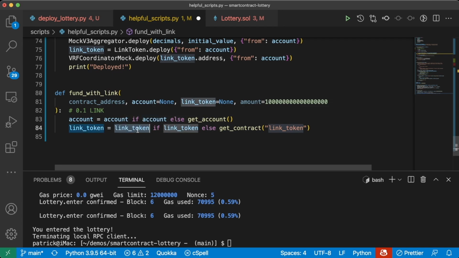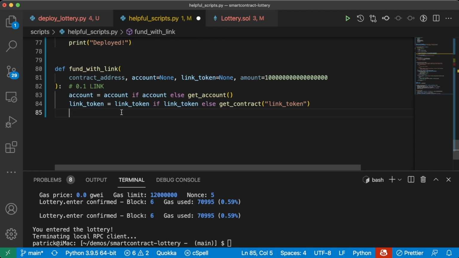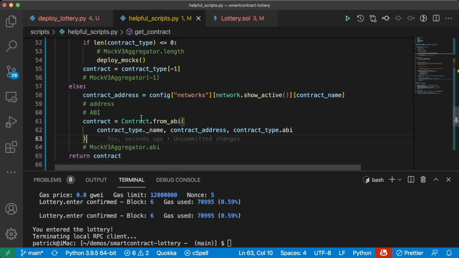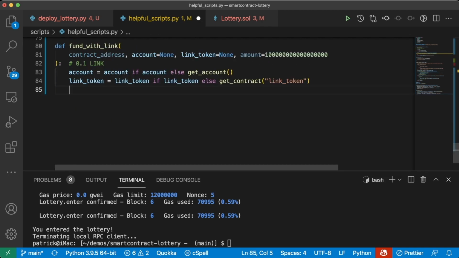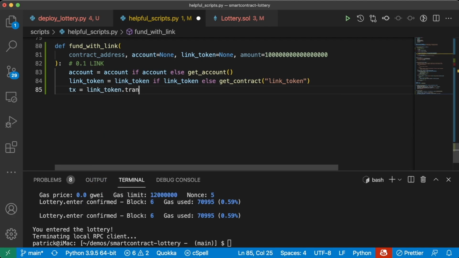Now that we have this link token contract from our get_contract function, which again is basically the equivalent of doing Contract.from_abi on our link token, pulling from our config or from our mock, now we can just call the functions on this link token. So we can say our transaction equals link_token.transfer.